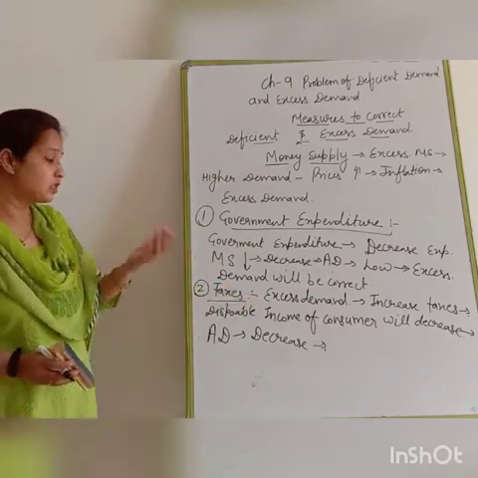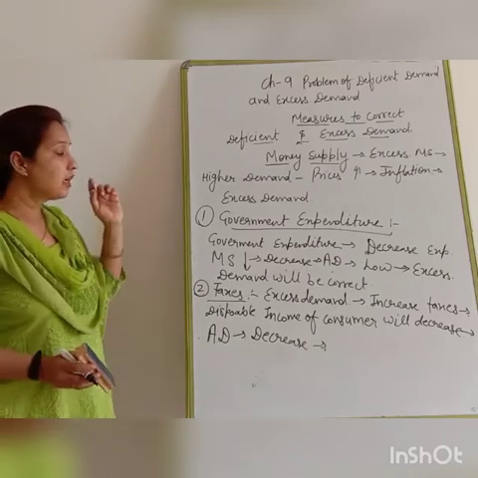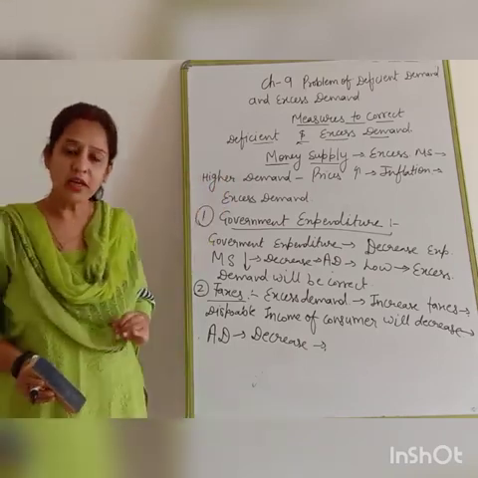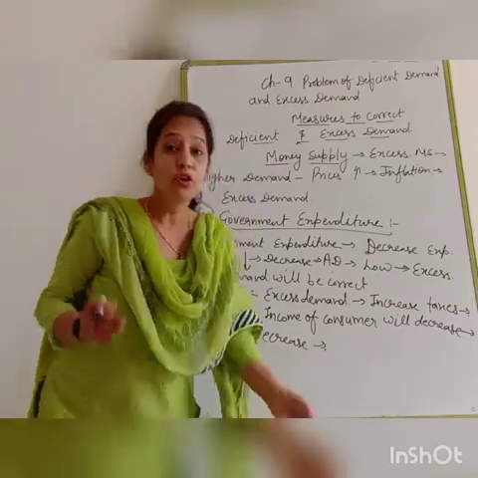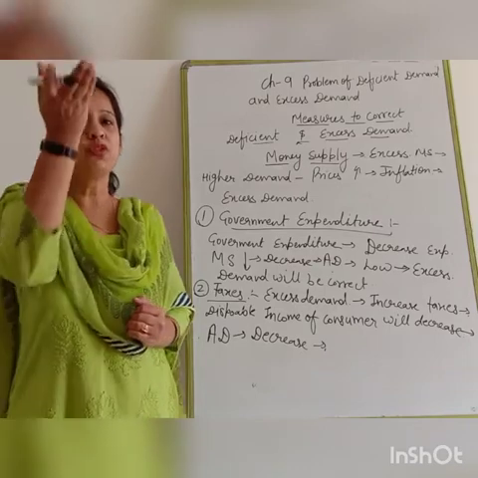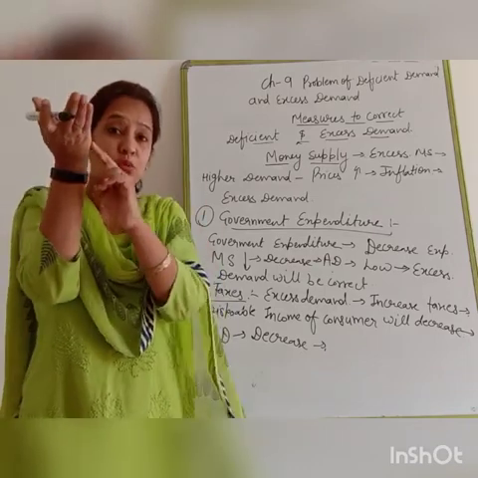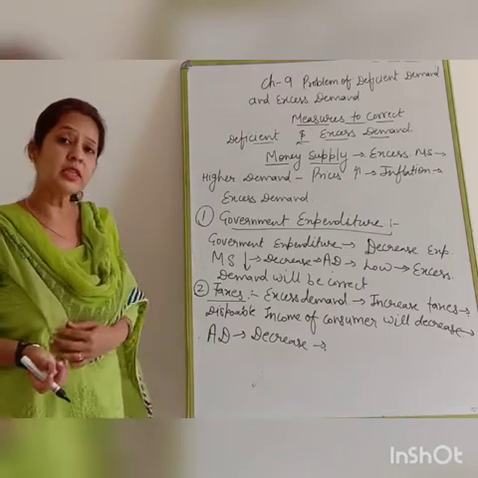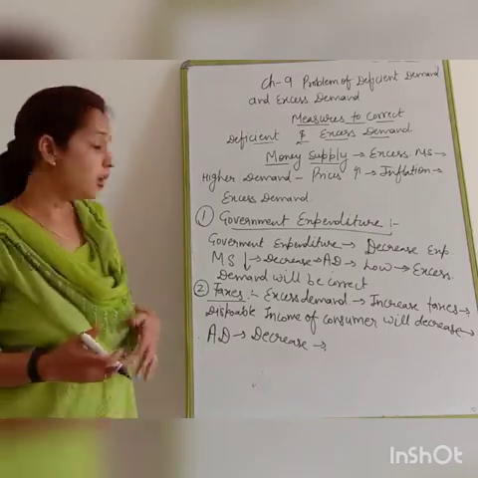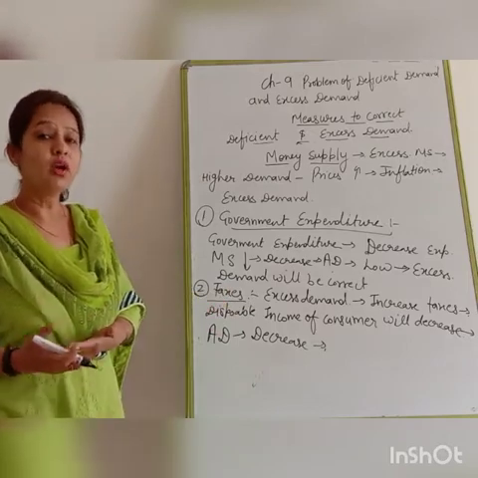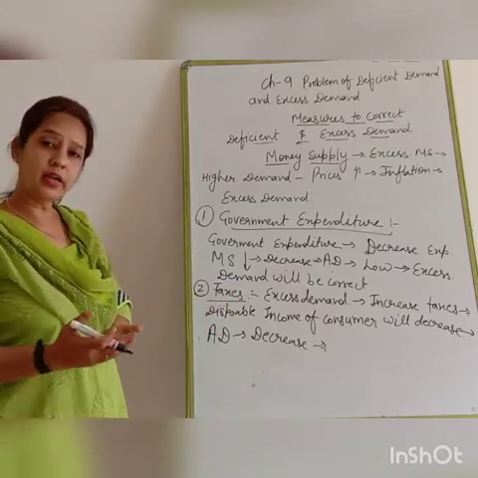Now just vice versa, if there is deficit demand in the economy, in that condition government decreases the taxes. Due to the decrease in taxes, disposable income of the consumer will increase. Because disposable income will increase, people will demand more and more, and when people are demanding more, deficit demand can be corrected.